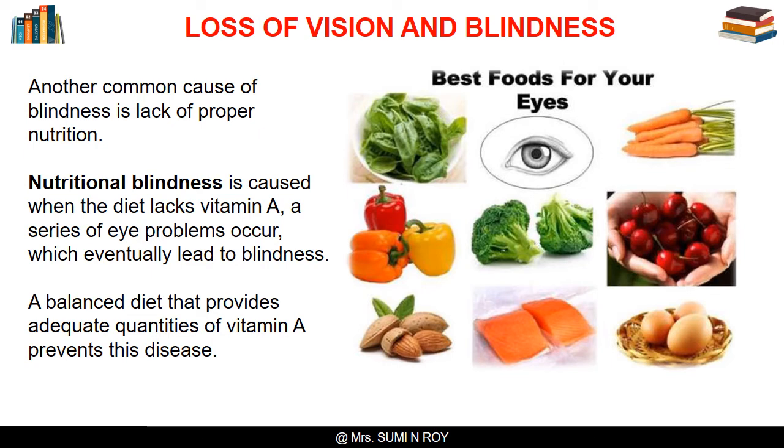In earlier stages, nutritional blindness can be treated by taking high doses of vitamin A. A balanced diet that provides adequate amount of vitamin A prevents the disease. Vitamin A rich food includes leafy vegetables like spinach, vegetables like papaya, carrot and pumpkin. Butter, ghee, eggs, fish liver oil and animal livers are also rich sources of vitamin A.